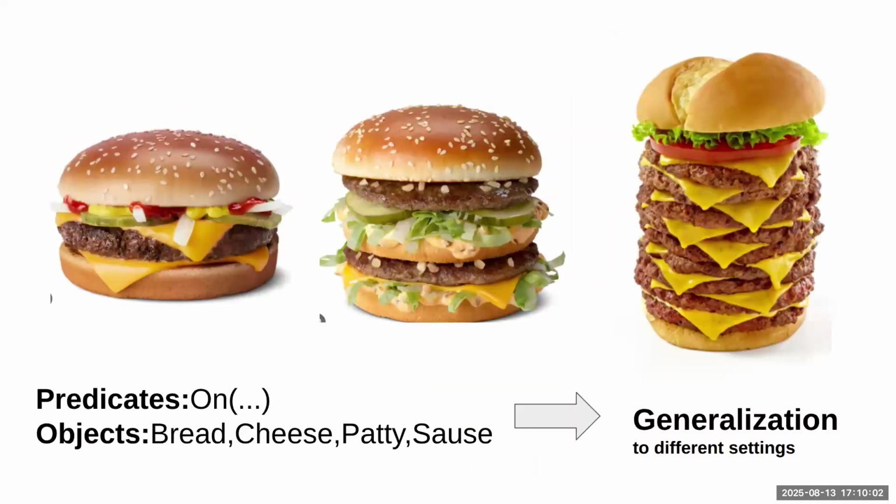So we want a very simple abstraction to represent different types of burgers. Here we want to introduce predicates. A predicate is a symbolic abstraction for the world. For example, in this slide, we can use a simple predicate called on to represent different types of burgers. Basically, all the burgers can be represented as a bunch of on, like bread on cheese, cheese on patty, patty on cheese, or cheese on bread. So using predicates, we can generalize to different settings and tasks.